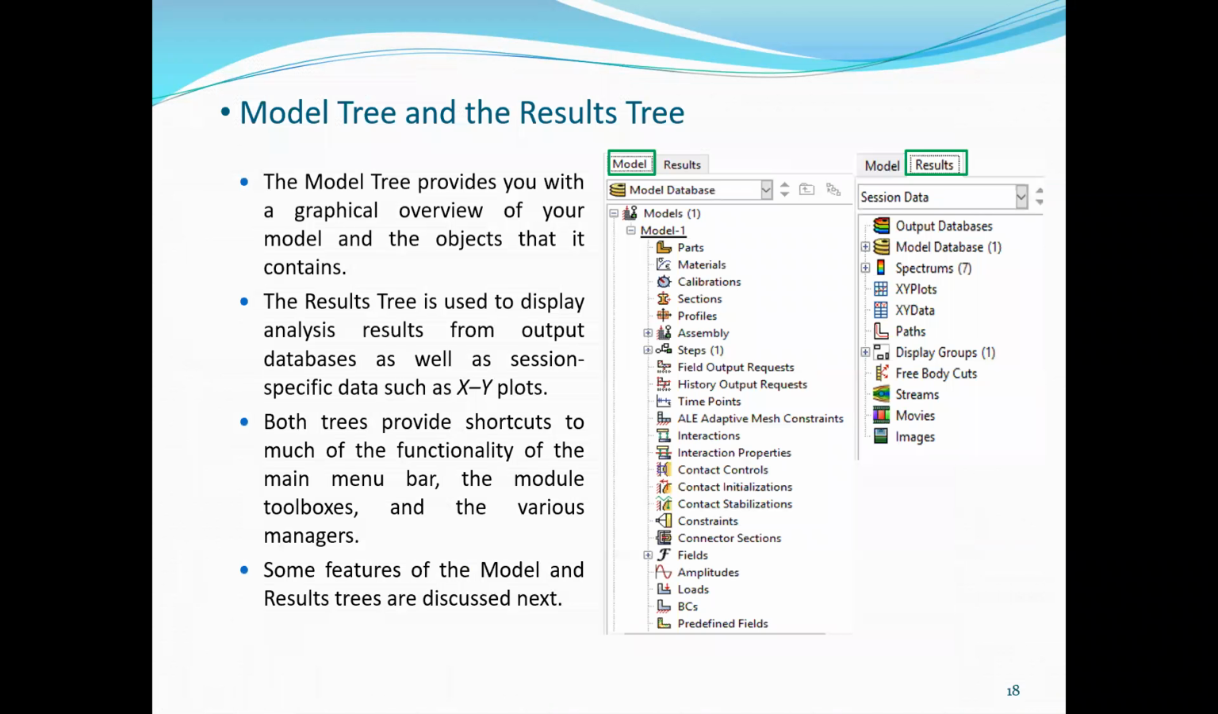Then the model tree and result tree. Here you can see the model tree, and next here is the results tree. The model tree provides you with a graphical overview of your model and the objects that it contains. The results tree is used to display analysis results from the output database as well as session specific data such as XY plots. Both trees provide shortcuts to much of the functionality of the main menu bar, the model toolboxes, and the various managers. Some features of the model and results tree are discussed.